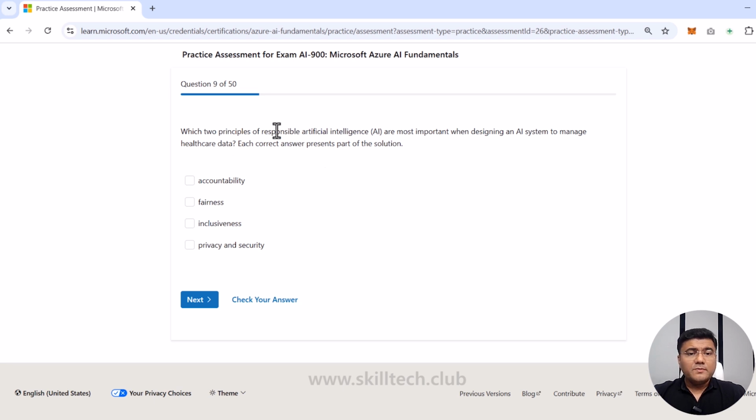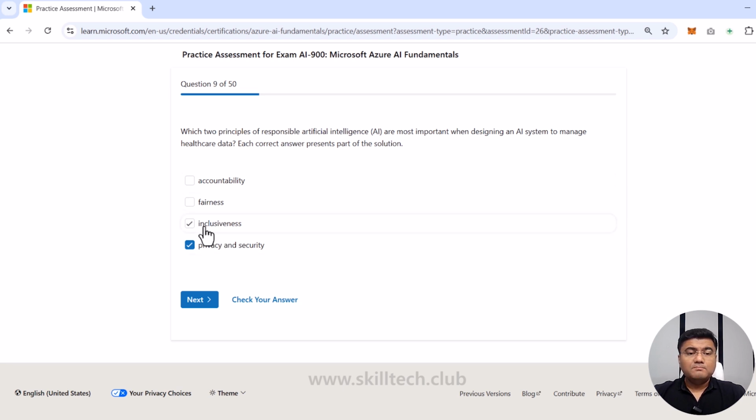Now, which two principles of responsible AI are most important when designing AI systems to manage healthcare data? Each correct answer presents a part of the solution. Same way, you have to select two different options from this. For healthcare, I think we have to take care of privacy and security for sure, because patient data should not be compromised. So that is the first thing. The second thing is accountability, fairness, or inclusiveness. We have to choose one of them.